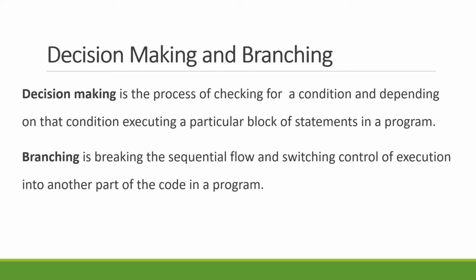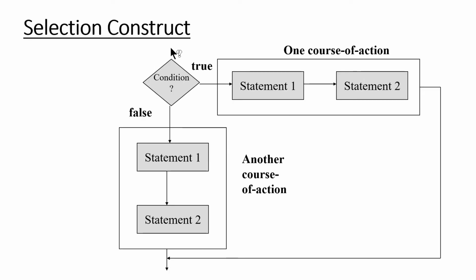Coming to branching, it is also called a conditional statement. It breaks the sequential flow and switches the control of execution to another part of the code in a program. This allows the flow of execution to jump to a different part of a program. For the selection construct, we have a flowchart here and here we have a condition.